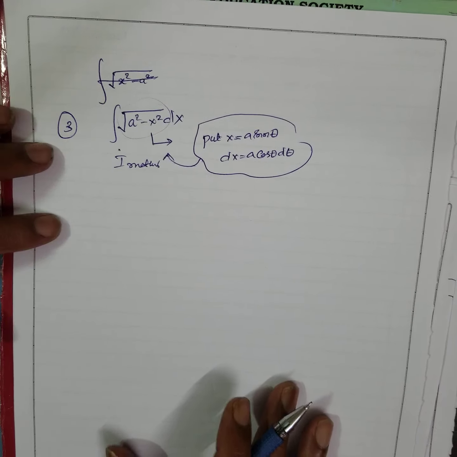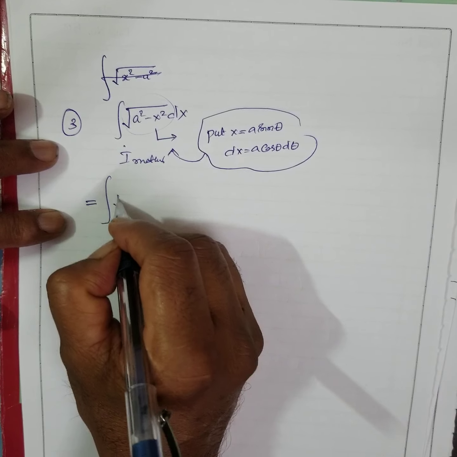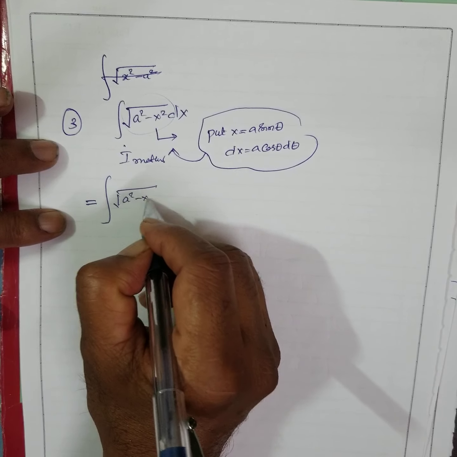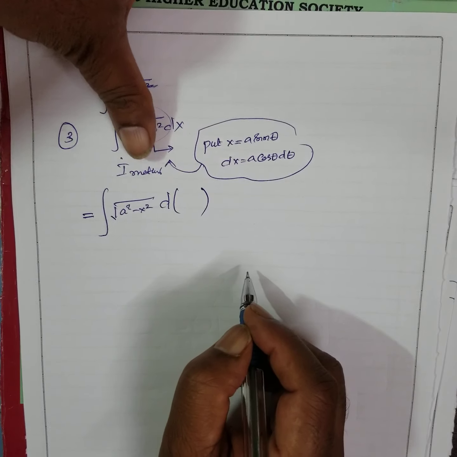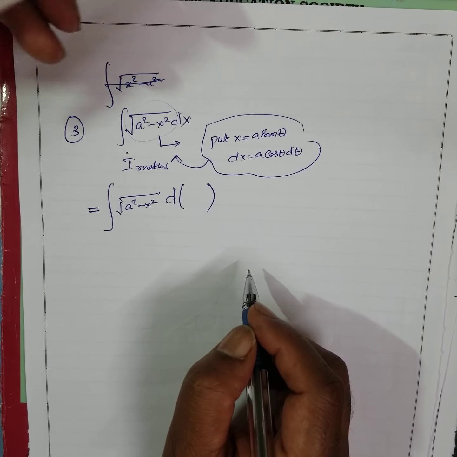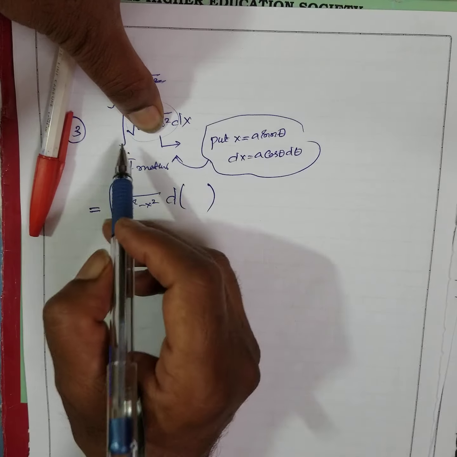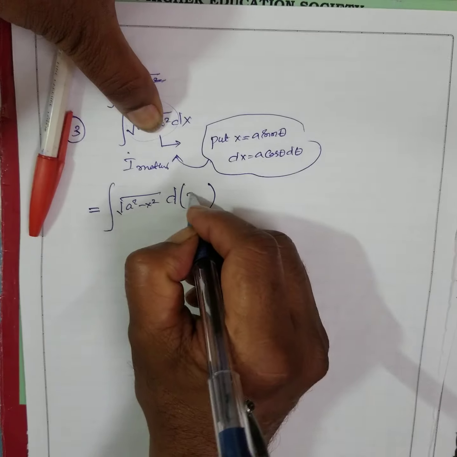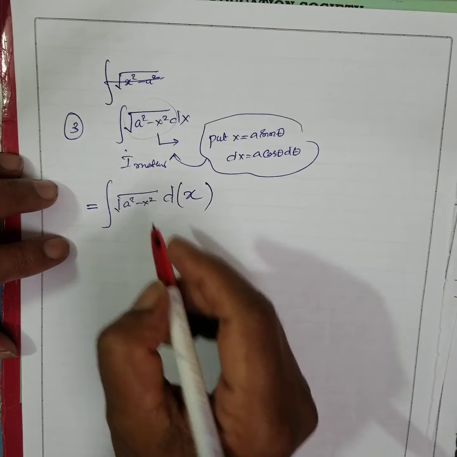What I do is, first I will write the integral. I am writing this as the first function. You write square root of a square minus x square, put d. Okay. Close this. If I close this, what do I get? Integration of dx. Integration of dx is what? x.